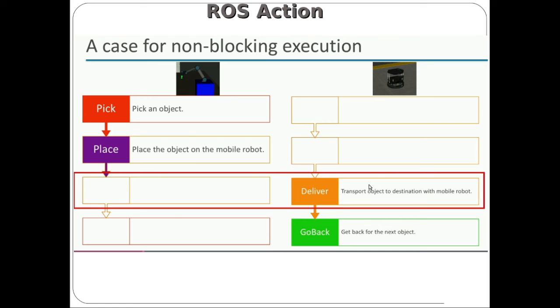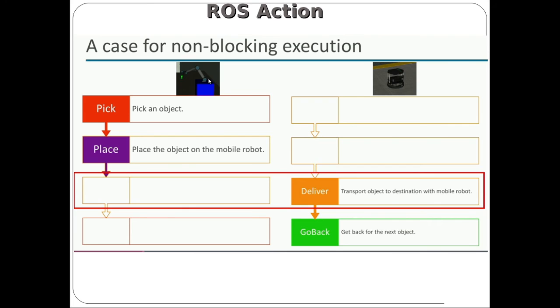Again the mobile robot transfers the object to the inventory. So in this type of communication, at a time we have only one action. Here the robotic arm is one node and the Turtlebot, the mobile robot, is another node. So at a time only one node is performing.